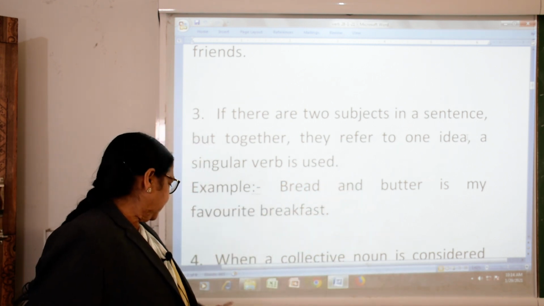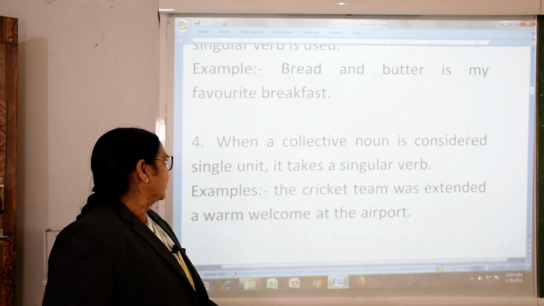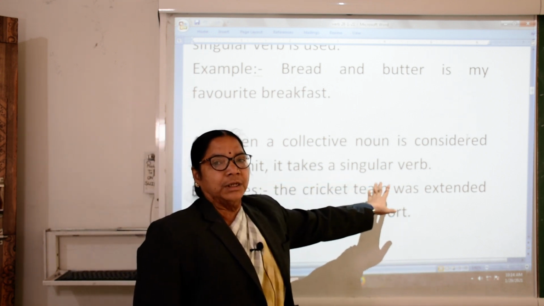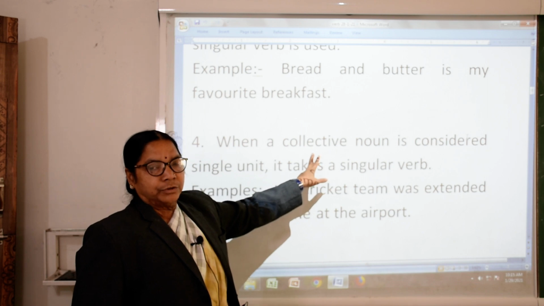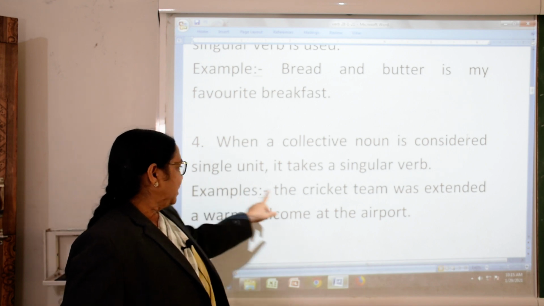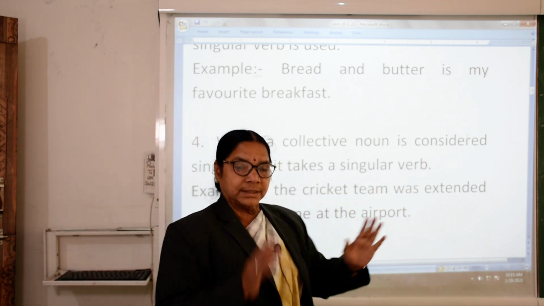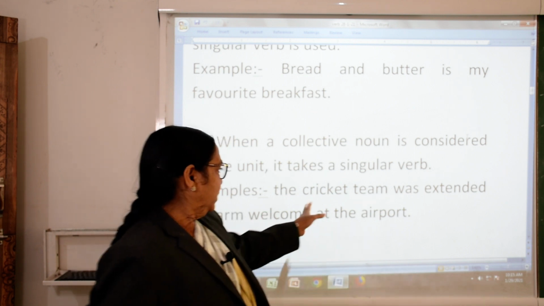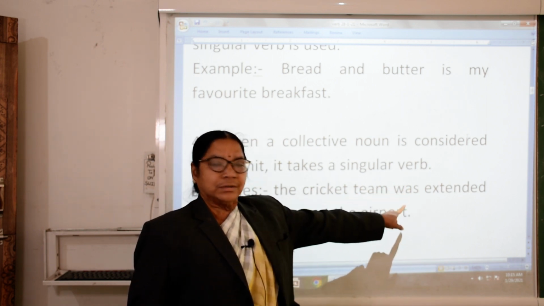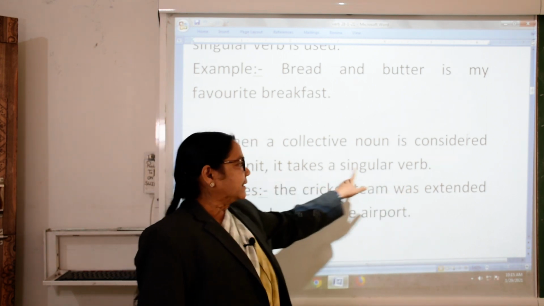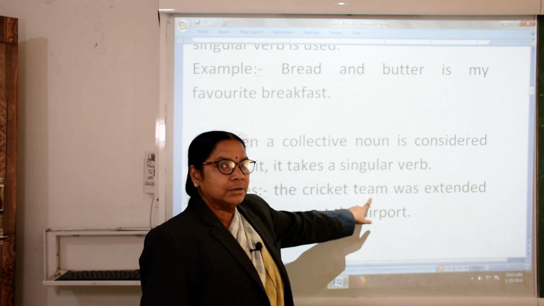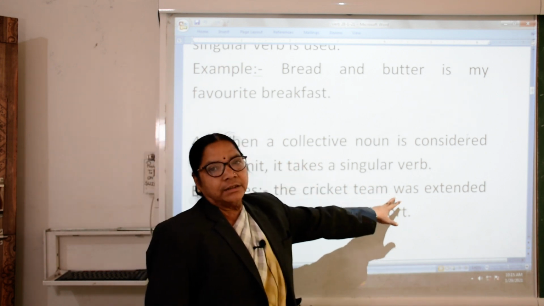Okay, do not get confused. You have to go on reading. When a collective noun is considered a singular unit, it takes a singular verb. You know collective nouns: team, gang, these are collective nouns. For example, the cricket team is one team, so we will not use a plural. The cricket team was: a singular unit takes a singular verb. Here team is a collective noun, so we have taken the verb was.